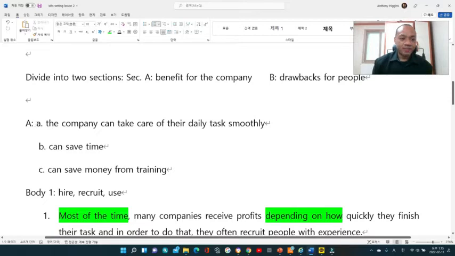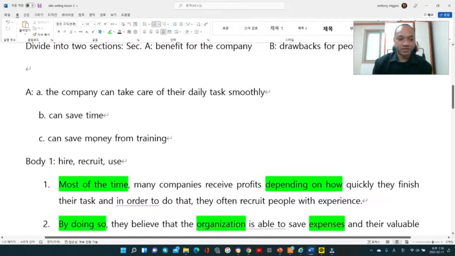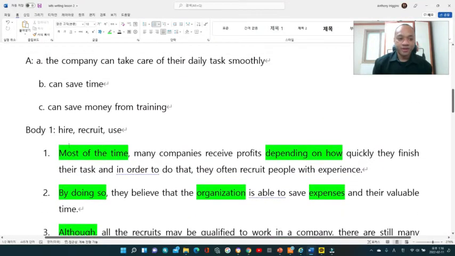So what I plan to do is, first, the company can take care of their daily tasks smoothly. The second idea, they can save time. And third, they can save money from training. All of these have to do with experience, and somehow I am going to connect them with experience. So for body one, I am going to start with this sentence. Most of the time, many companies receive profits depending on how quickly they finish their task, and in order to do that, they often recruit people with experience.